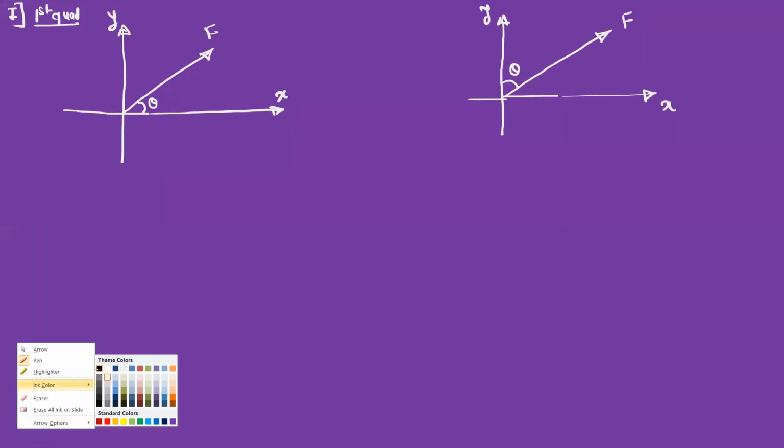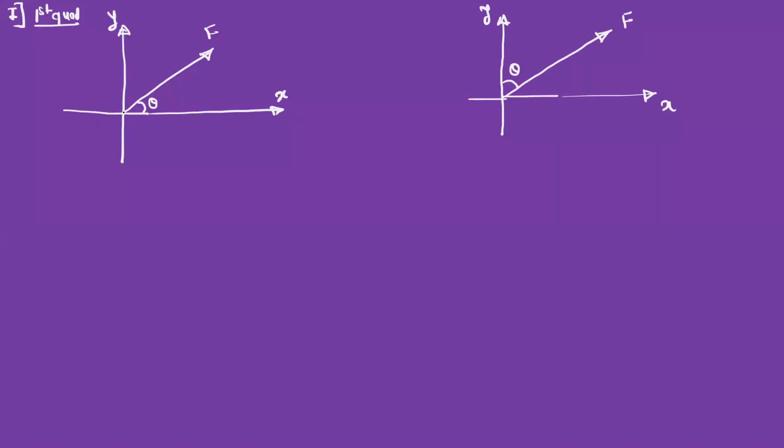And in the second diagram, force is acting in the first quadrant only. The only change is the angle is given with respect to the y-axis. So even though the force magnitude is the same and the angle is the same, angle theta is with respect to the y-axis. Now we have to find out the components of the force along the x and y axis.